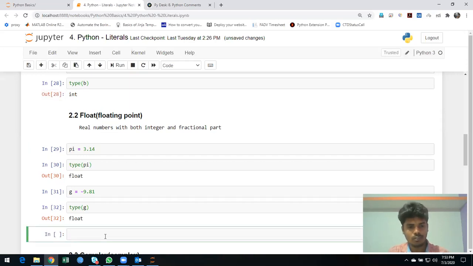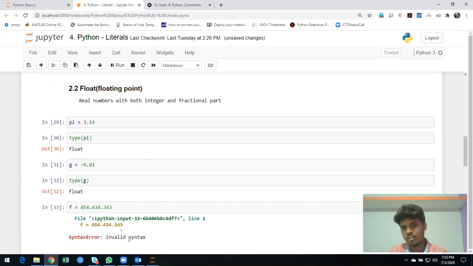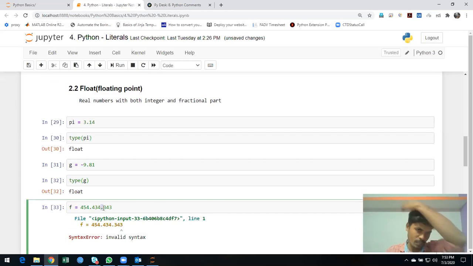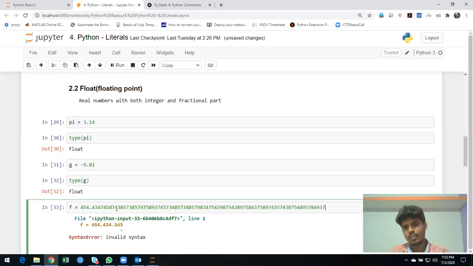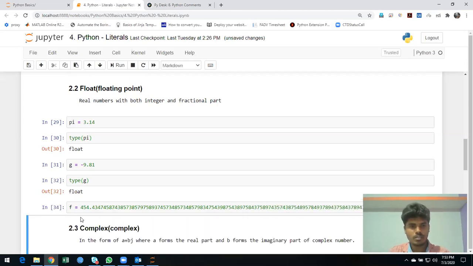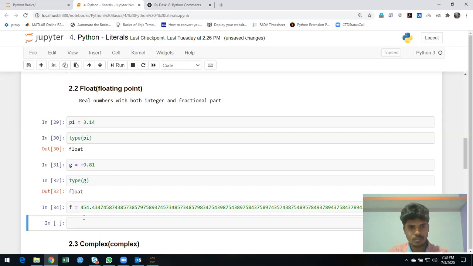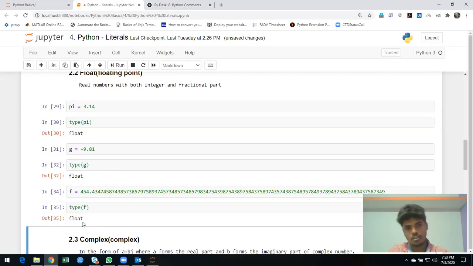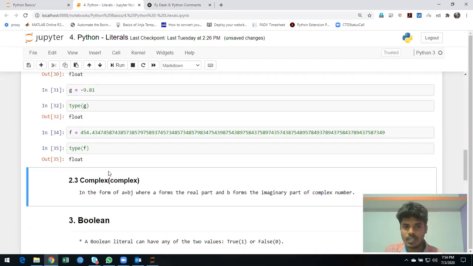But I don't think it will accept two dots. Okay, it's not valid syntax, so you cannot use two decimal points. Let me remove this and give so many digits. How much will it accept? I think it will accept pretty much, no problem. Python accepts many digits. So float accepts decimal values. That's floating point.